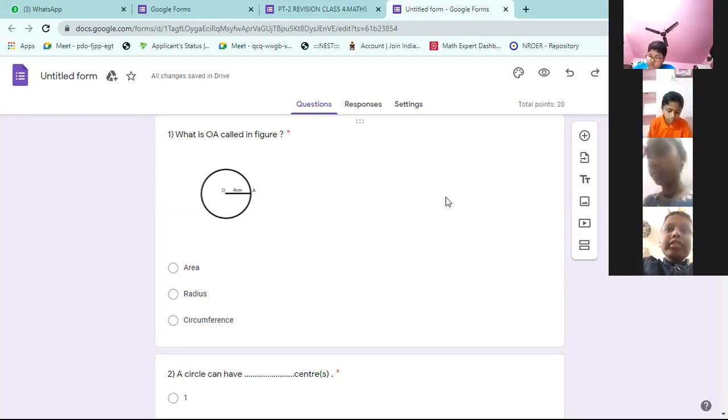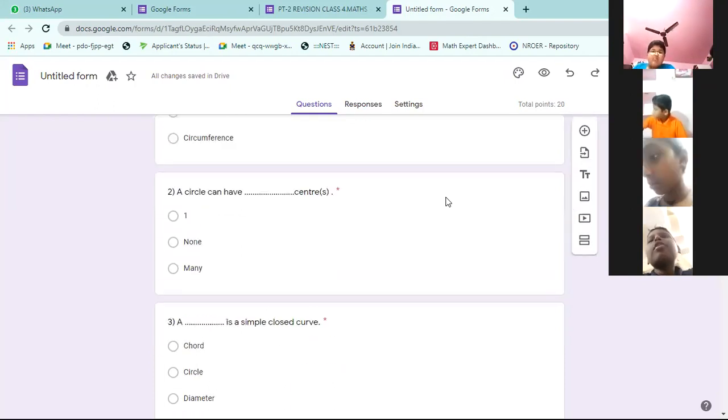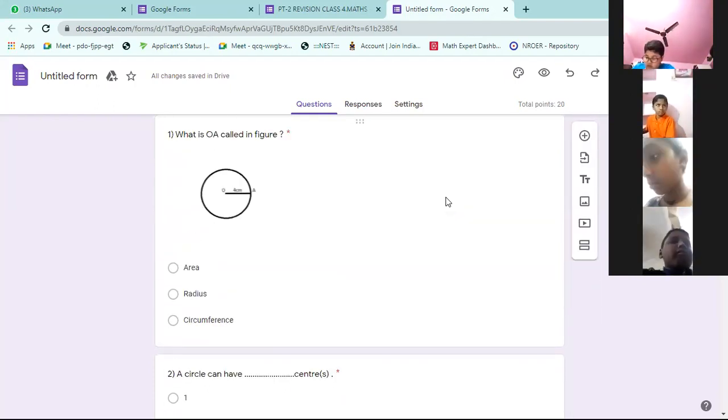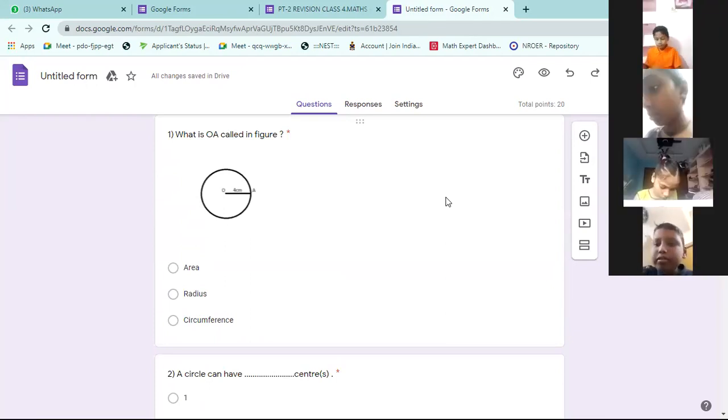These are the important questions of revision. You can expect some of these questions in the exam also. The first question is done. Can I move to the second question? First question, I am writing the circle also. OA is called radius. That's all you have to do. Second question.